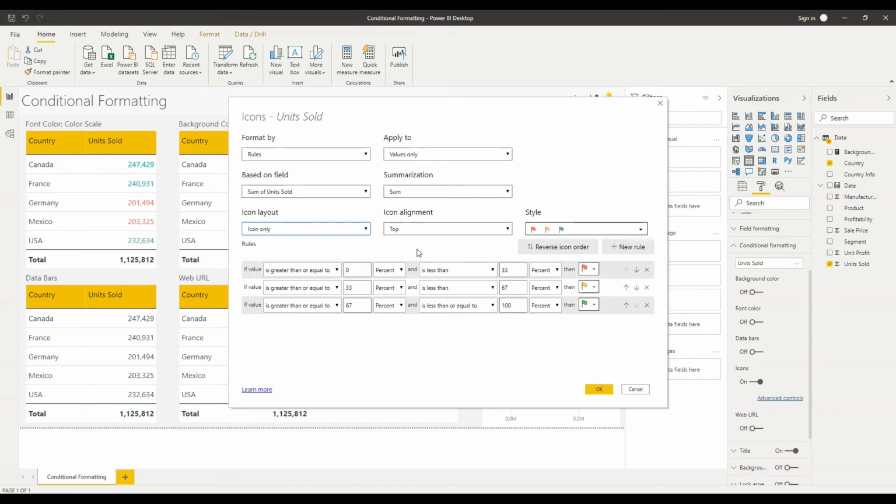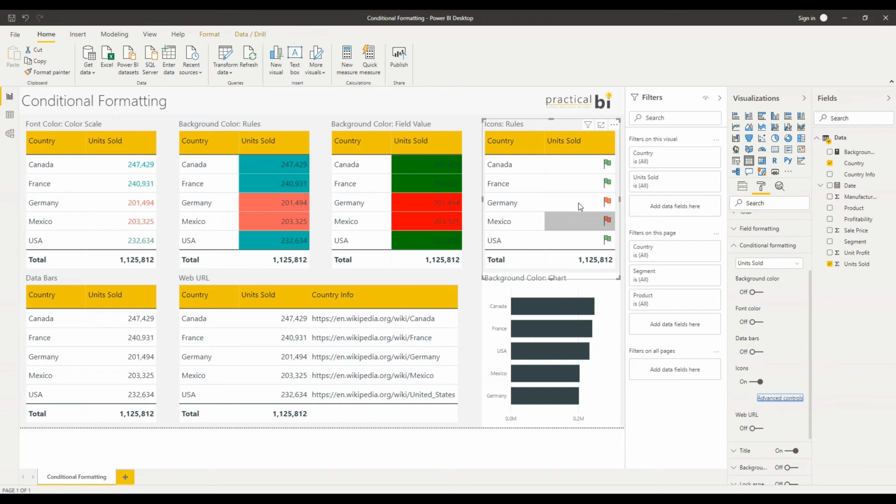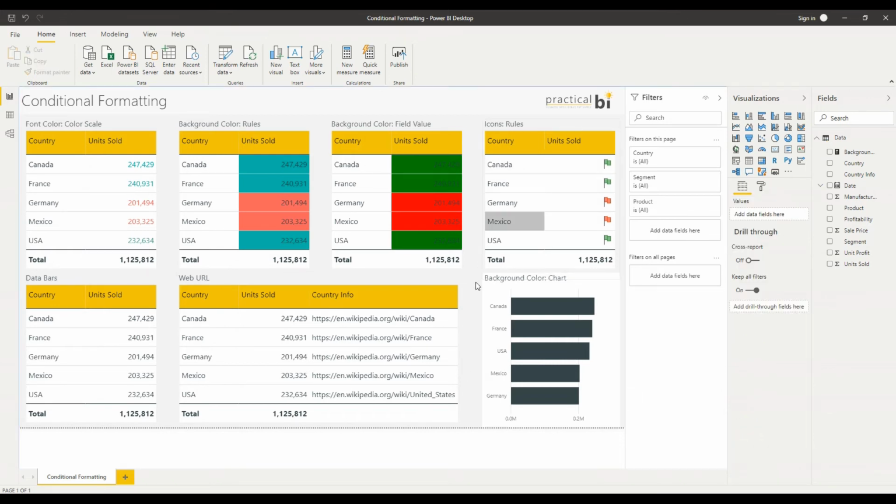So let's leave this just as an icon only for now, and I'll click OK to that. Okay, so you can see I've just got a red or green flag for which third of my maximum field value each row sits within. So that's the icon option.